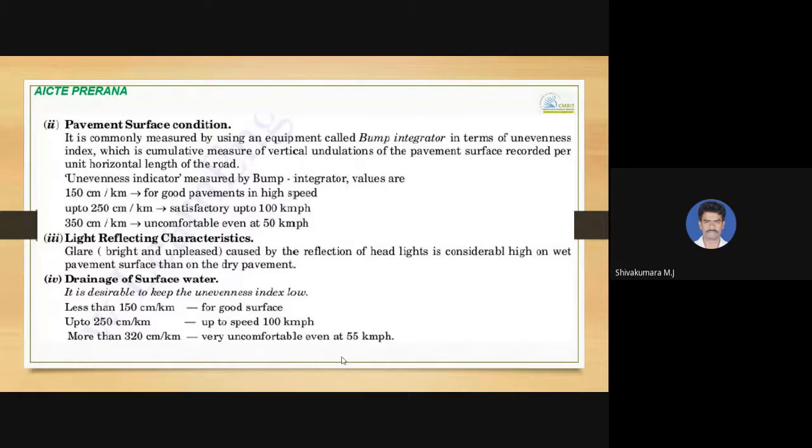So it is important that as soon as it rains, the water drains off the pavement surface, so that the durability and stability of the road increases. So it is desirable to keep the unevenness index as low as possible, and also the longitudinal gradient. If it is less than 150 centimeter per kilometer, it is a good surface. Up to 250 centimeter per kilometer is maintained up to a speed of 100 kilometer per hour. More than 320 centimeter per kilometer is very uncomfortable.